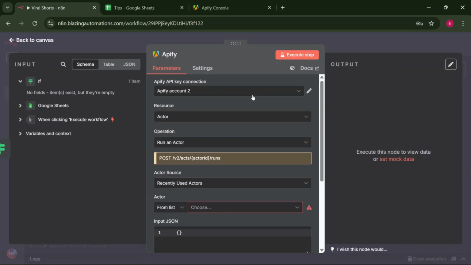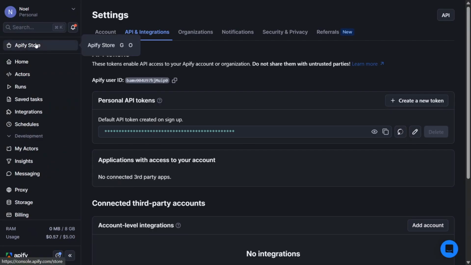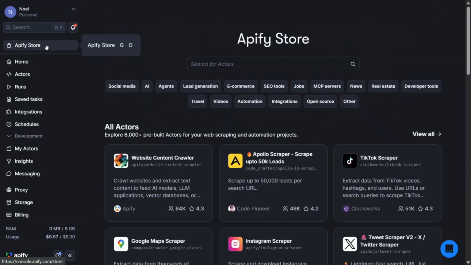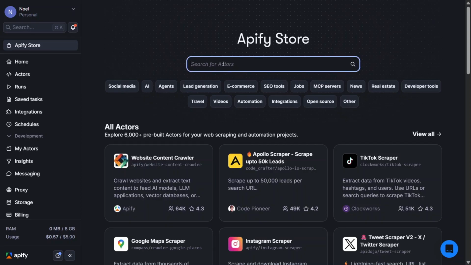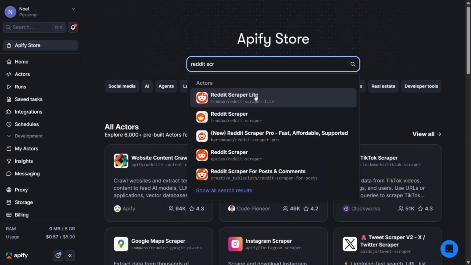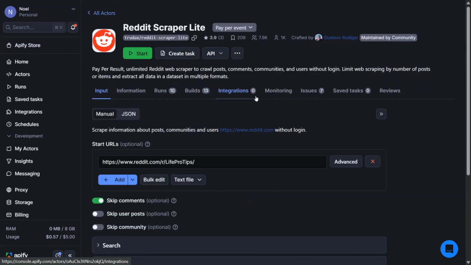So to scrape data using Apify, you're going to use actors, and there are so many actors that are available inside Apify. So let's scroll back and click Apify store. Inside this Apify store, there are so many actors. So let's search for Reddit Scraperlite. Reddit Scraperlite, as you can see, it has already brought. Click on the Reddit Scraperlite link. Now, this is an actor we're going to be using.